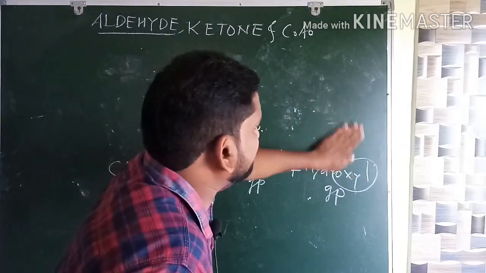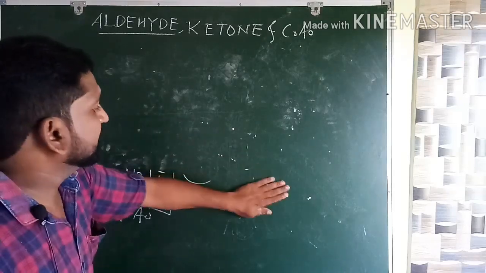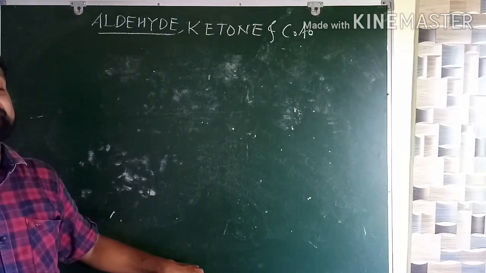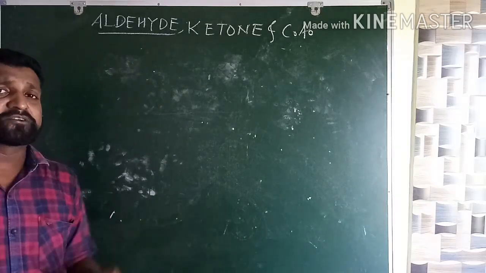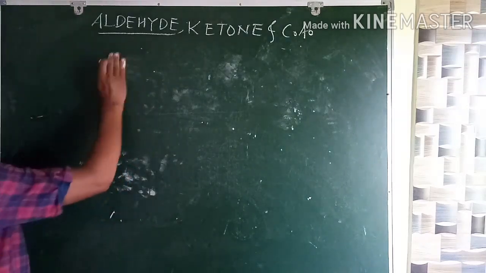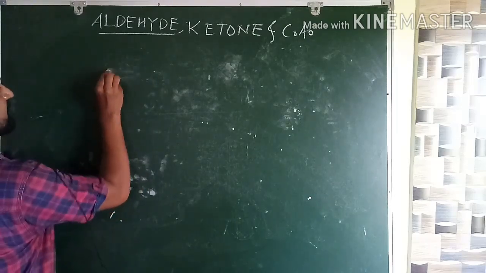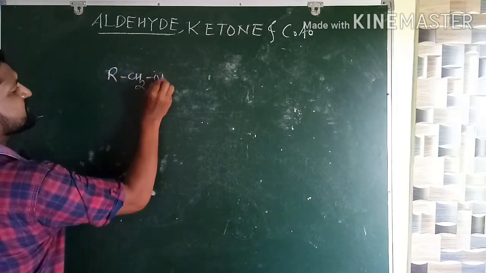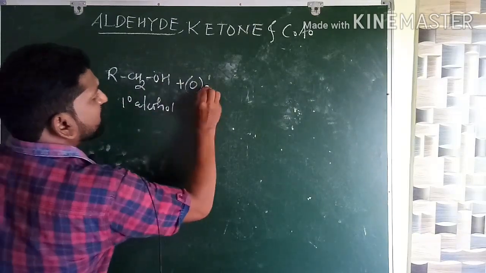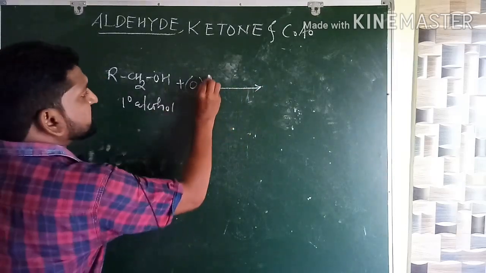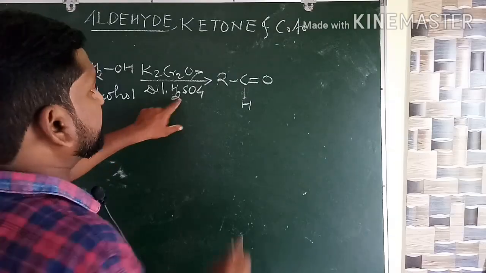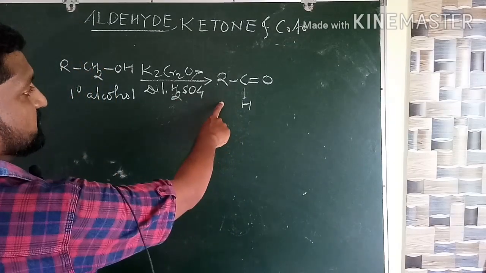Now we will switch to another type of introduction or definition of aldehyde and ketone. What are aldehydes? Aldehydes are also defined as the first oxidation product of the primary alcohol, because we know very well RCH2OH is a primary alcohol, which on oxidation with K2Cr2O7 and dilute H2SO4 will give you aldehyde.